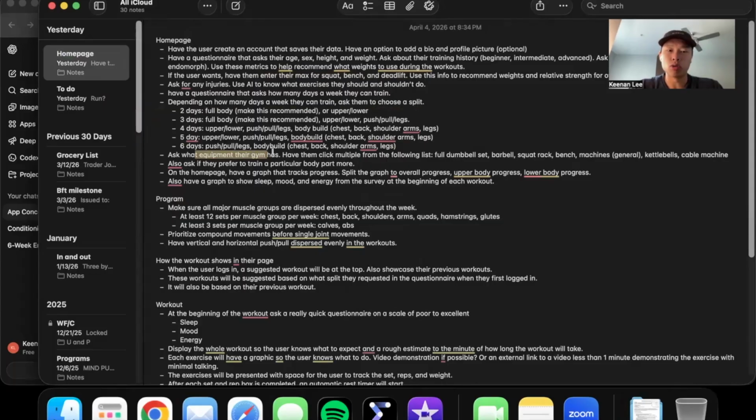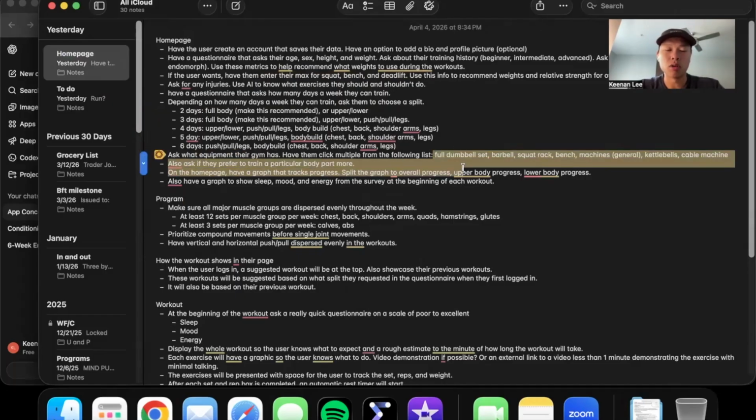Even what equipment. So if the user says, I only have dumbbells, I only have barbells, the app will only suggest exercises with barbells and dumbbells. If the user has all of the following equipment, then it will be a little bit more complex. So the app will incorporate all of the machines, kettlebells for the workout.